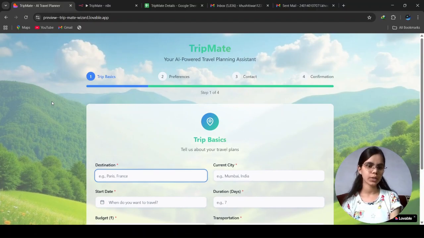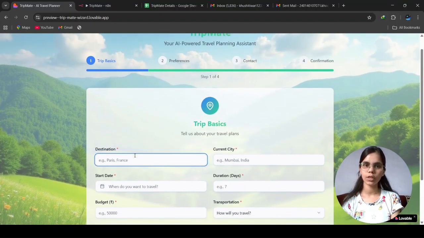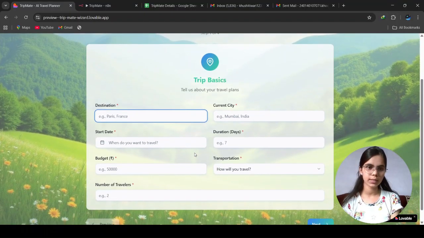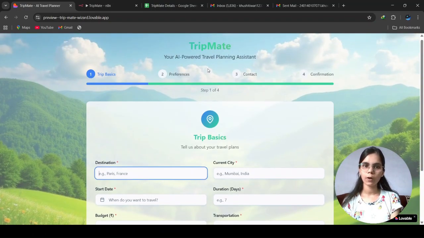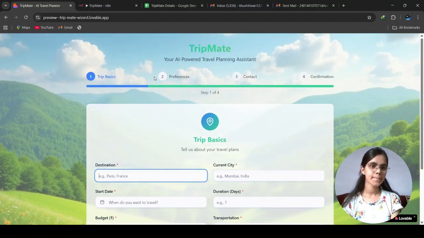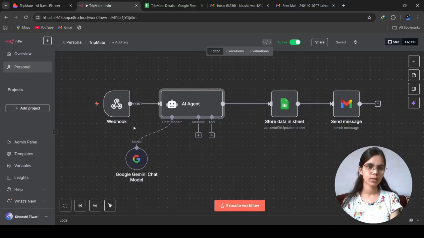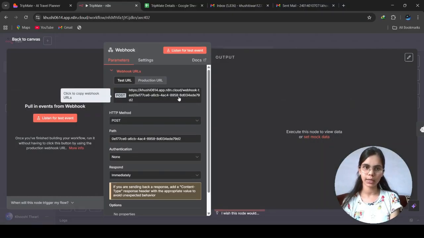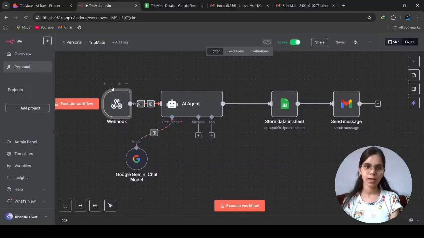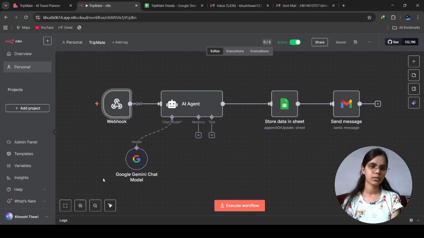So now I'm going to explain the working of this platform. Once you fill in all the details like your destination, current city, starting date, duration in days, budget, etc., and complete all these steps, this form is connected with the webhook through this POST URL. After this webhook node, you can see an AI agent node, which has a Google Gemini chat model that creates a customized output based on the user's input.